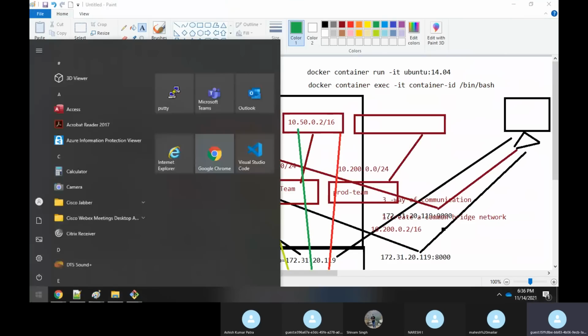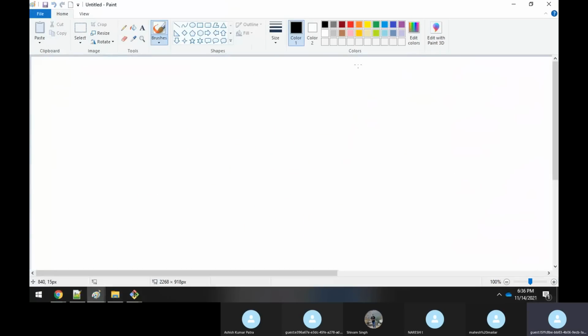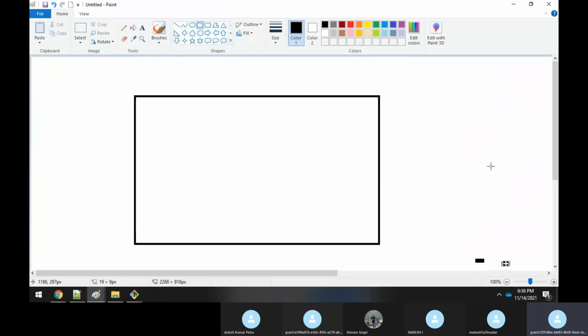Okay, so let me do one thing. Let me open one more paint. And this time we will take the same scenario. I'm drawing it here. We are having a Docker host.